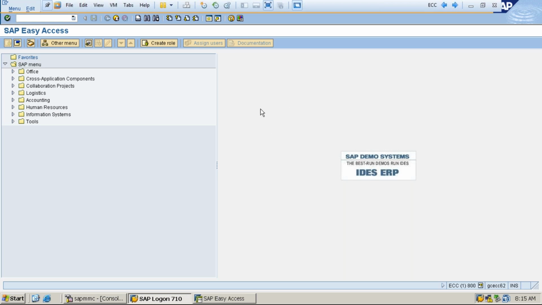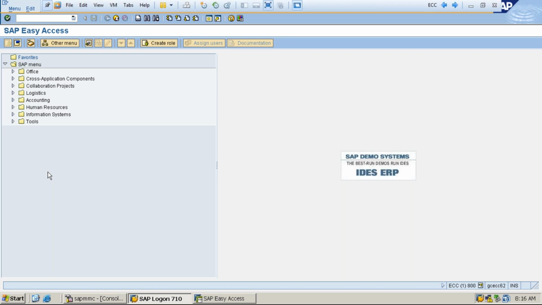Okay, so the very first screen when we enter the credentials, the system takes us into the SAP Easy Access screen. You know that the end users or the business users can work on the SAP Easy Access screen. As a consultant, we are going to work in the IMG screen. End users don't have access to the IMG screen, and likewise, as a consultant, we do not have access to the Easy Access screen in a production system, in a live system. Of course, we can see it, and we can still do transactions, but we should never do any other changes or any action on a production system.